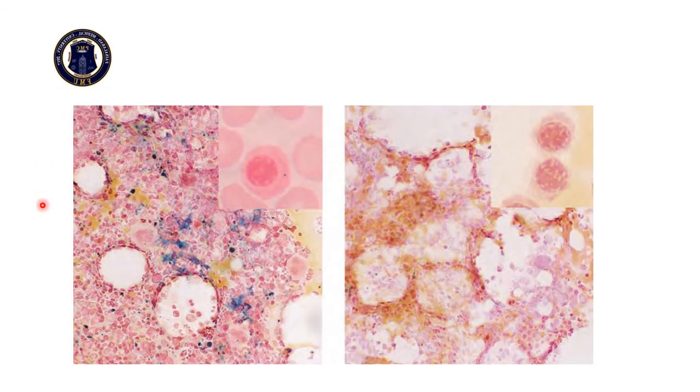This picture shows the Prussian blue stain. This is a normal marrow with adequate iron reserves. This blue coloration shows the hemosiderin, which is located in the lysosomes of macrophages. This is an erythroid cell, and this blue dot shows iron. And this is a normal picture. While in iron deficiency anemia, you see there is no blue coloration, and it indicates the absence of iron. And there is also no iron seen in the erythroid precursors. This is a Prussian blue stain.